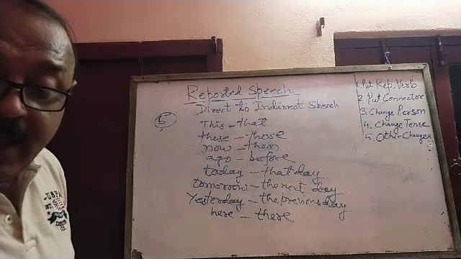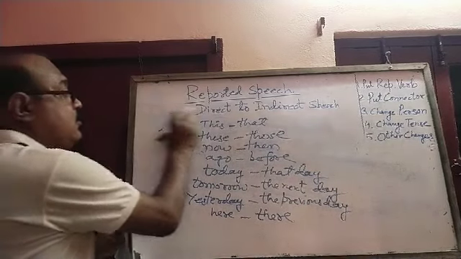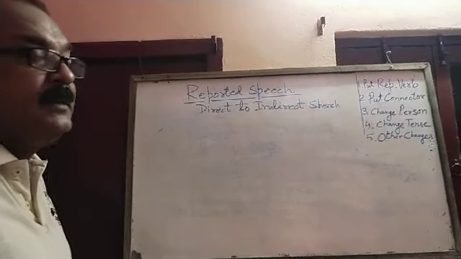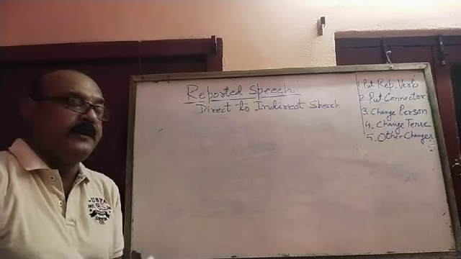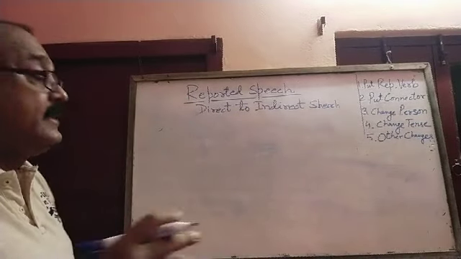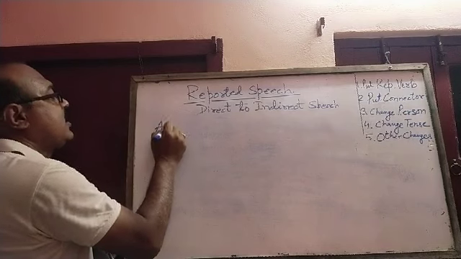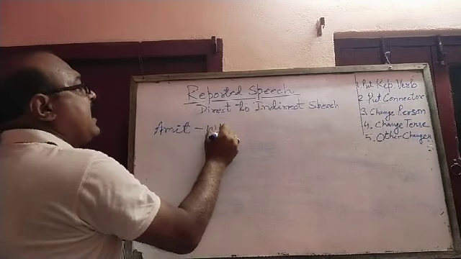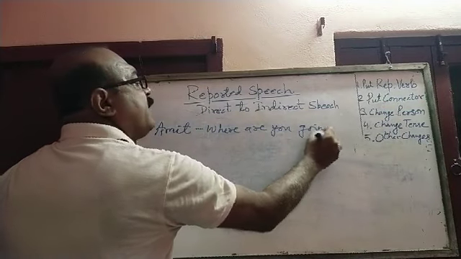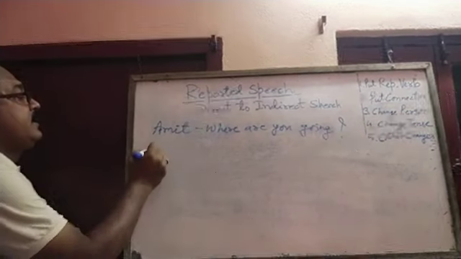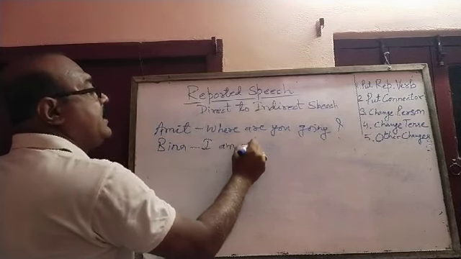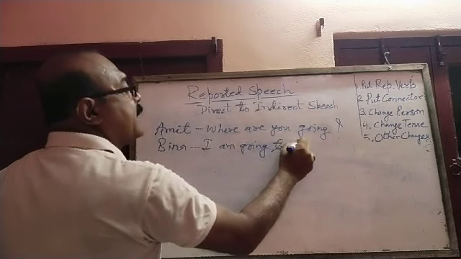changes. Now I will show you how to change direct sentence into indirect sentences. By giving simple sentences, then I will give you some difficult sentences. Here, as I had written, if you remember, I had written 2 sentences here in the beginning. That sentence was, Amit asked, where are you going? This was the statement. Nabina had said that I am going to Patna.